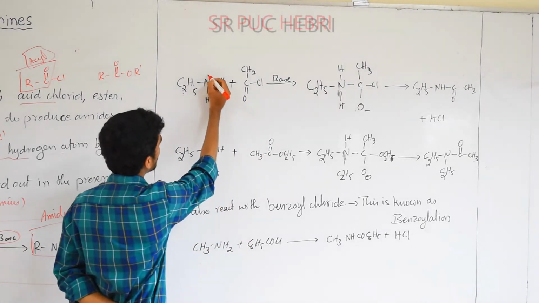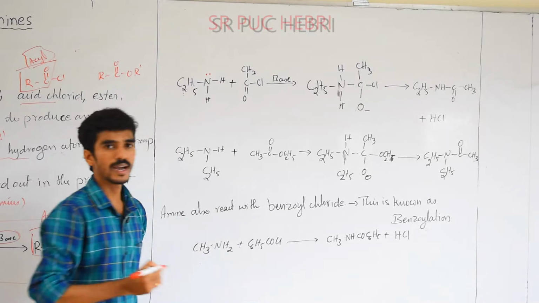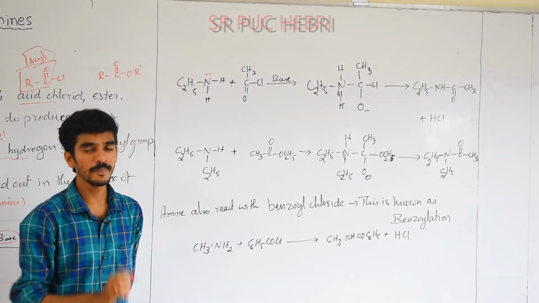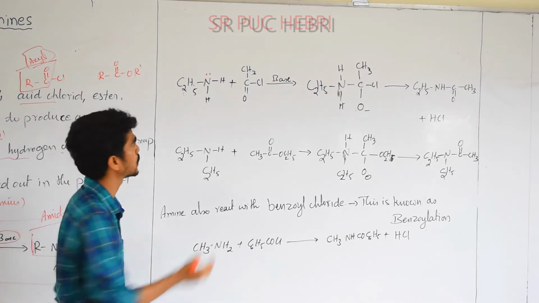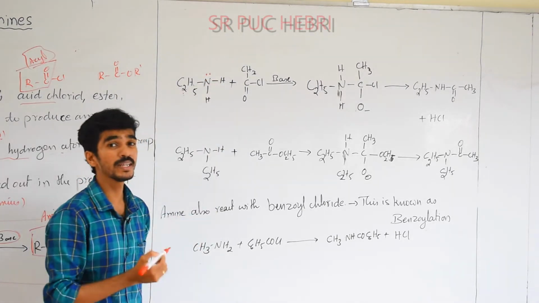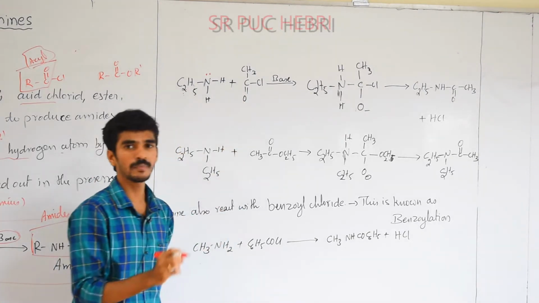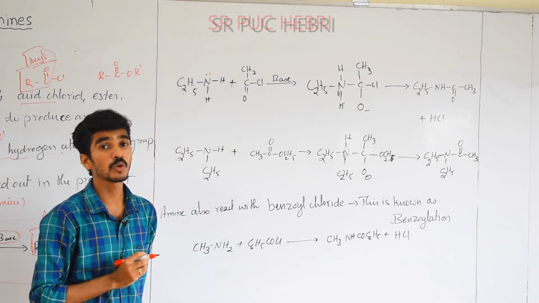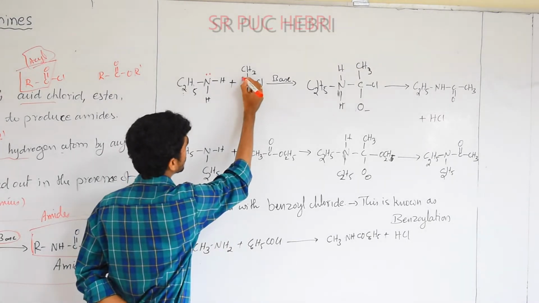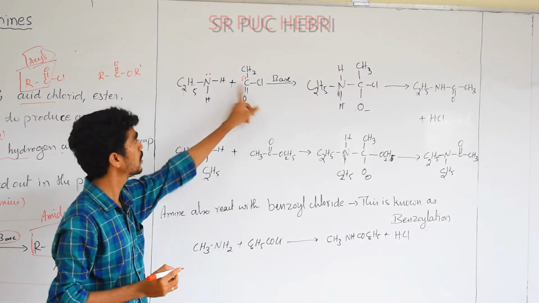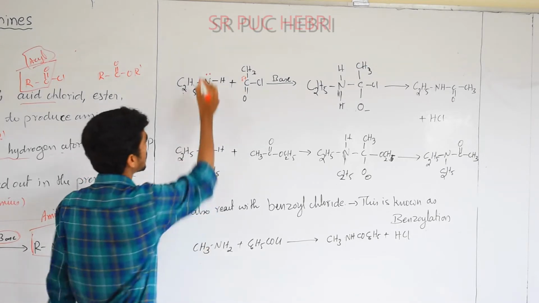Now just see the mechanism part of this reaction. What is that? When ammonia or nitrogen has the lone pair of electrons, that means it is electron rich. And one thing you should remember, what is that? Acyl group carbon is always electropositive. Now we can say it is a delta plus, and this which is electron rich is delta minus.